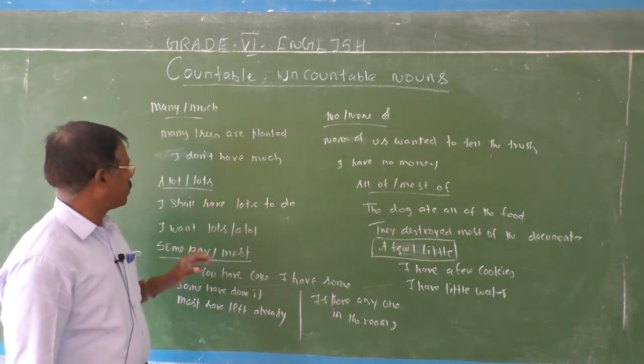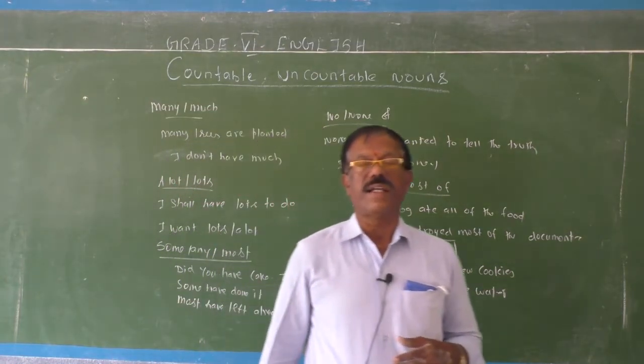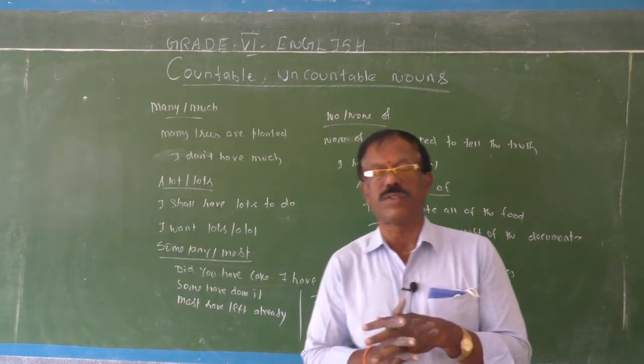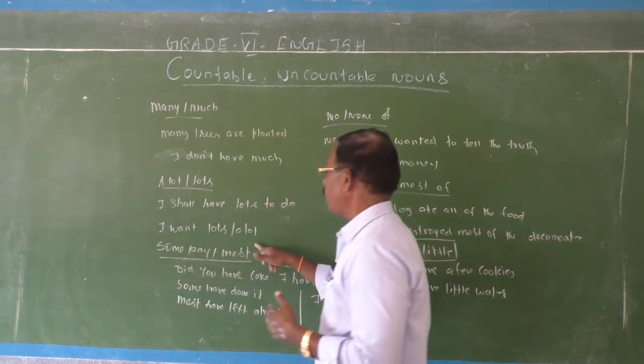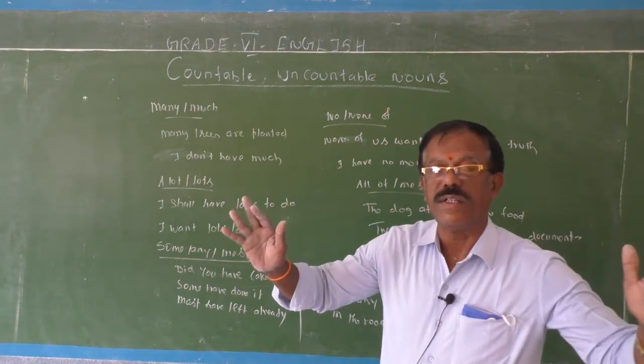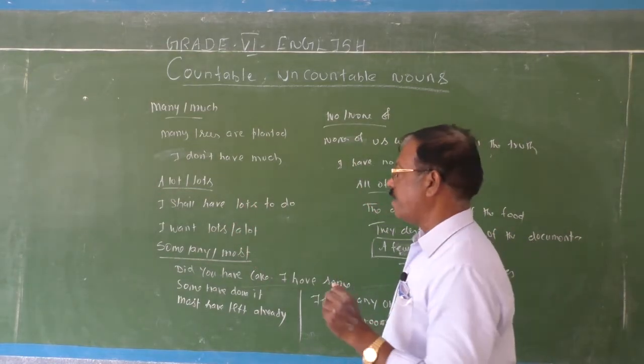A lot, lots. I shall have lots to do. It is uncountable if you say, I shall have lots of homework to do. And then, I want lots, I want a lot. Here it can be considered as a countable sense.